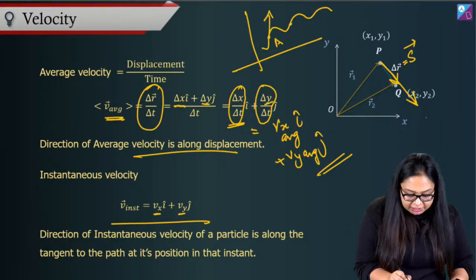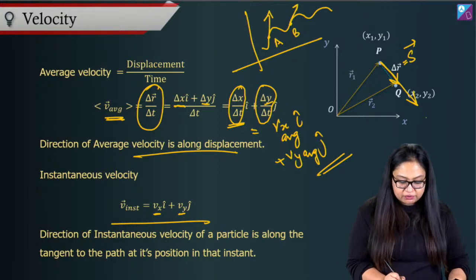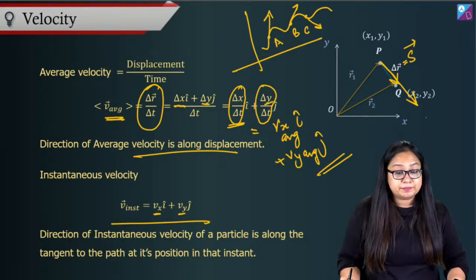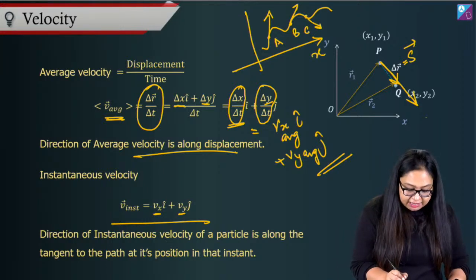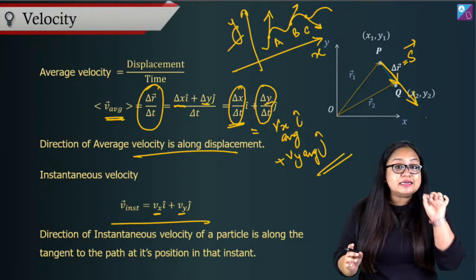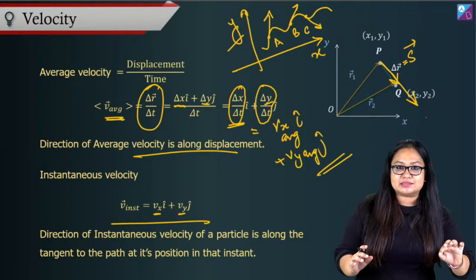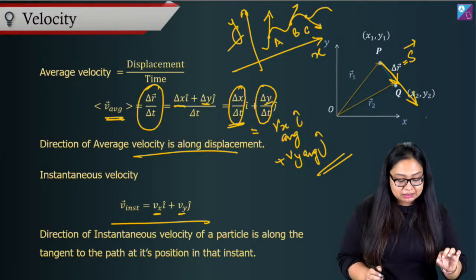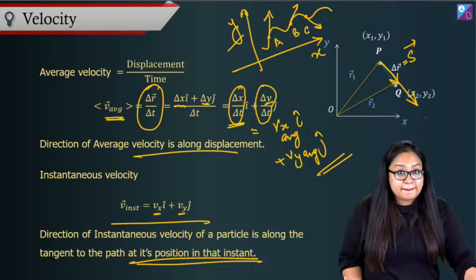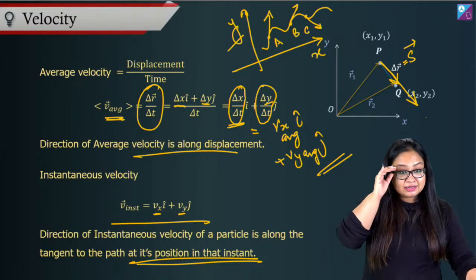When the particle is at point B, make a tangent, this is the direction of velocity. When the particle is at point C, make a tangent, this is the direction of velocity. So this is xy plane. In xy plane, you can see that the instantaneous velocity's direction is always along the tangent to the path at its position at that instant.